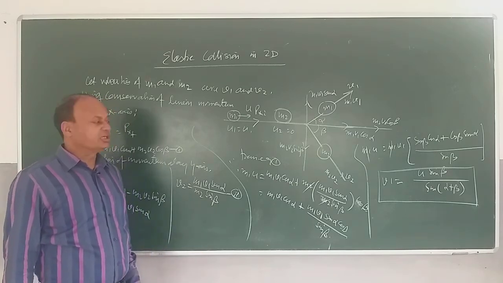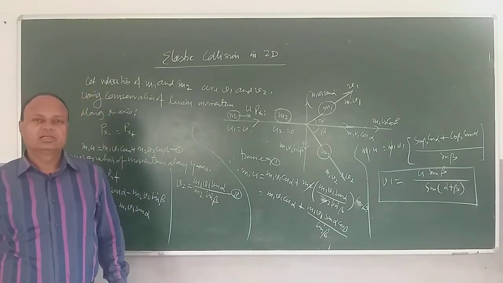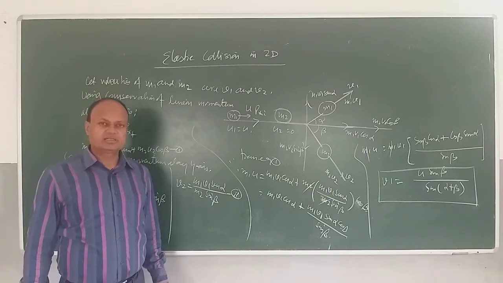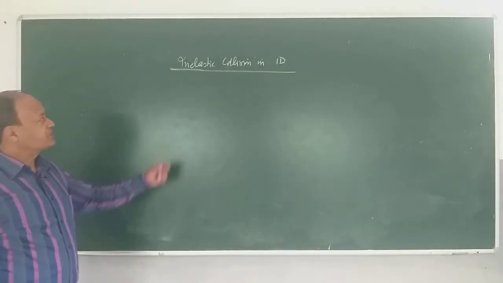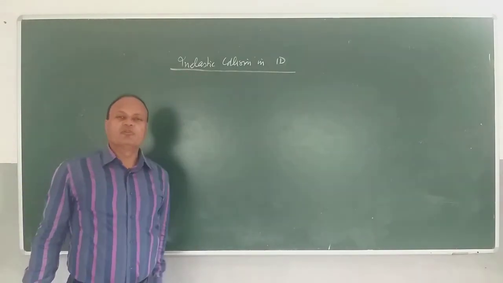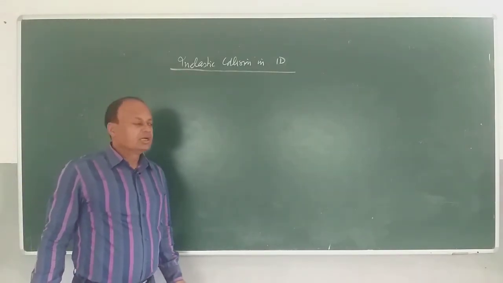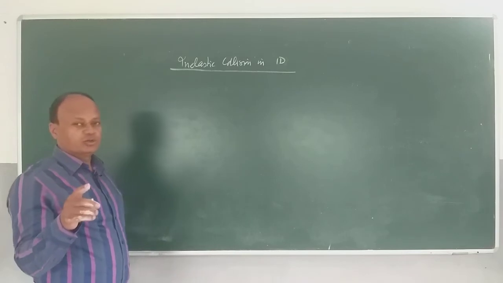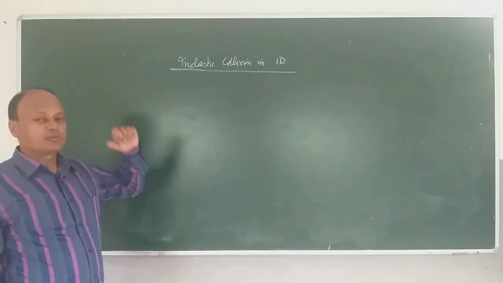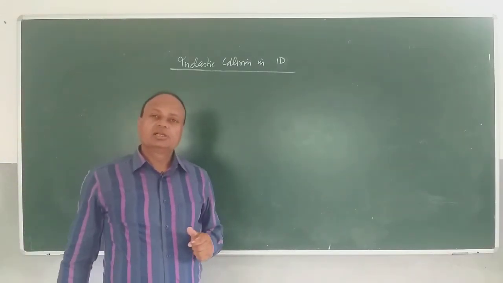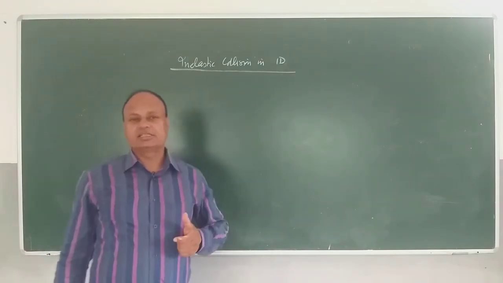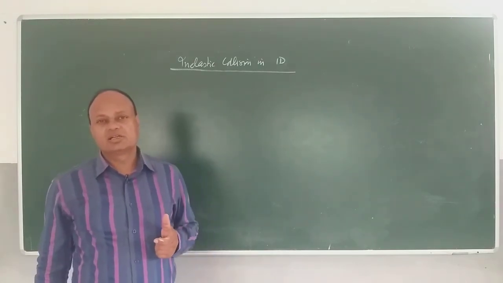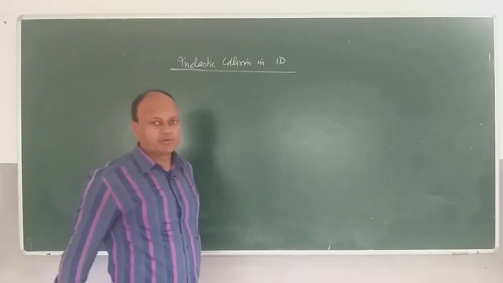Now I'll be proceeding to inelastic collision in one dimension, right? Alright children, now I'll be discussing inelastic collision in one dimension. When I'm saying inelastic, I'm talking about perfectly inelastic collision. It is not a semi-elastic collision, and in this case the bodies are going to stick together as one and move with a common velocity.